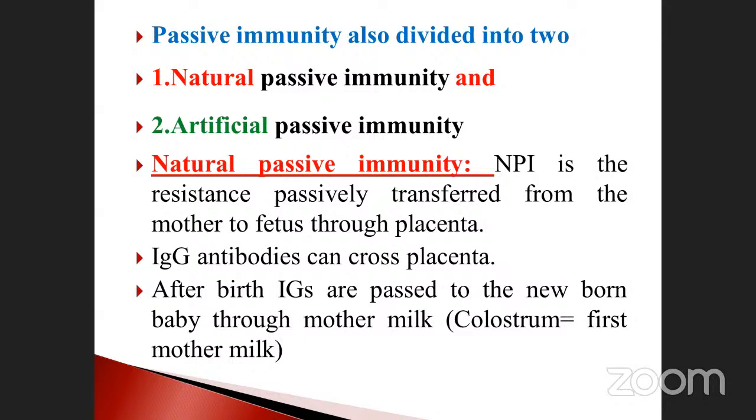Once again repeat for you. Immunoglobulin G is passed to the newborn baby through mother milk. Immunoglobulin G is highly passed. That's why the color will be pale yellow. But immunoglobulin A, how much? High concentration, highly rich concentration in mother milk. So we come to the conclusion that G and A are present in the milk. Particularly immunoglobulin G is passing through the milk, but immunoglobulin A is the high rich content. Like that, you come to the conclusion.